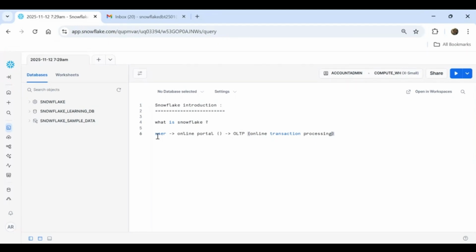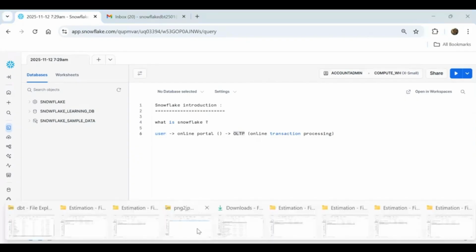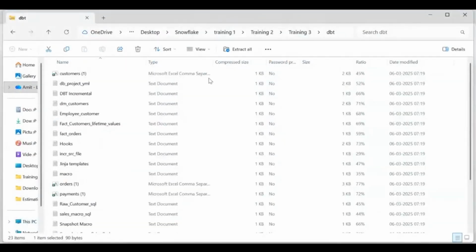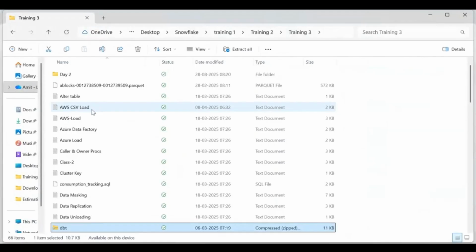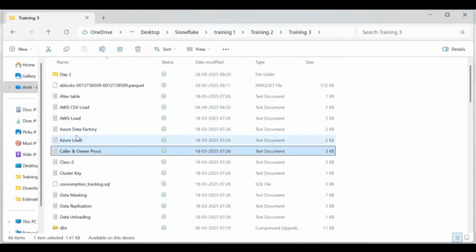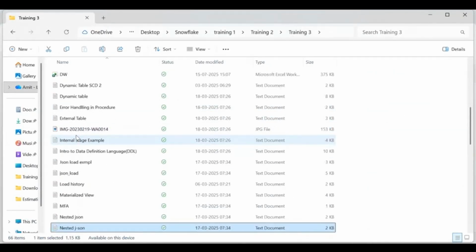So let's say a user purchases some item. Those details will go into the online portal and into this database. If I show you the picture, you will be able to understand properly.